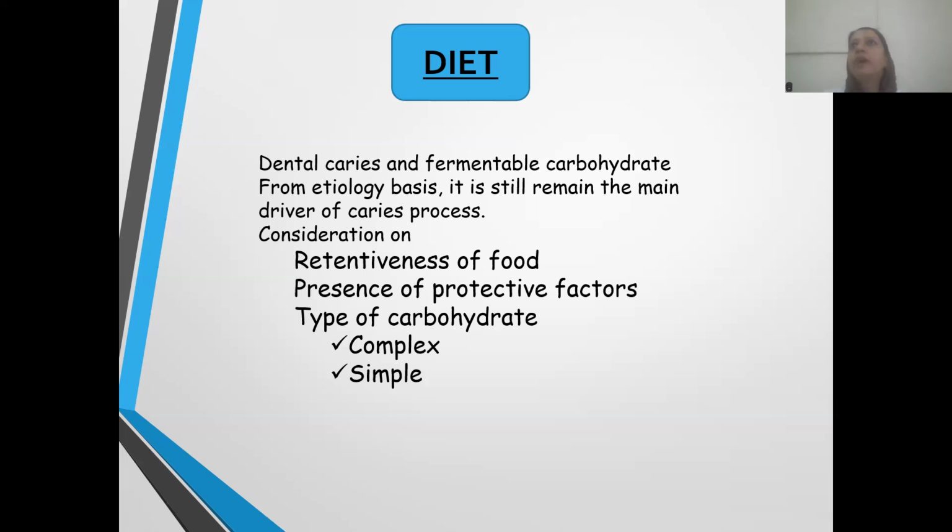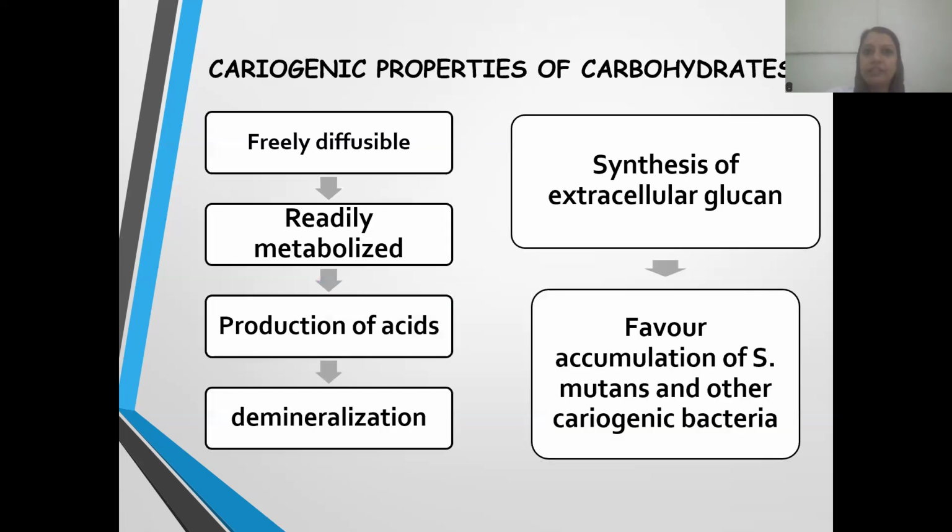Simple carbohydrates lead to a greater amount of caries, as does the retentive nature of carbohydrates. That is, as long as the carbohydrates stay stuck onto the tooth surface, it leads to more caries. So that is how carbohydrates play an important role in the formation of caries.